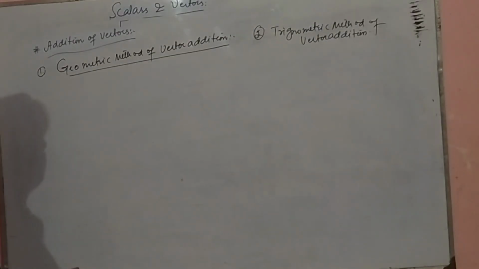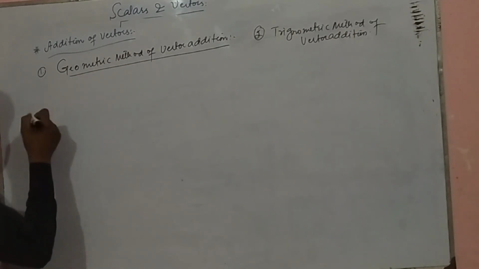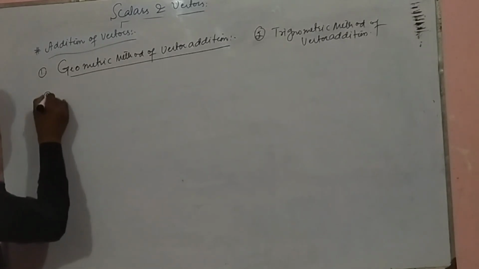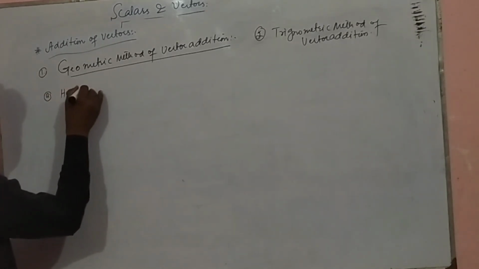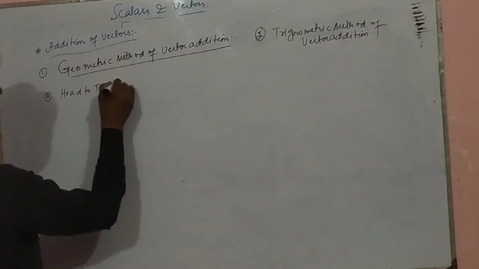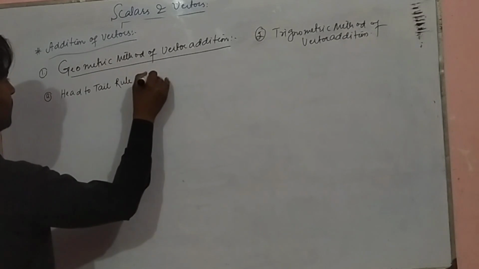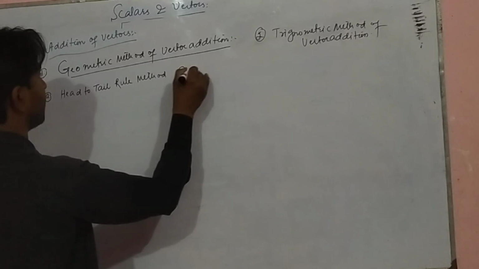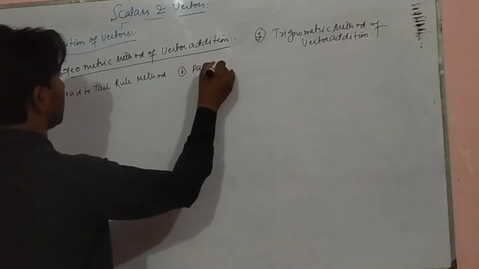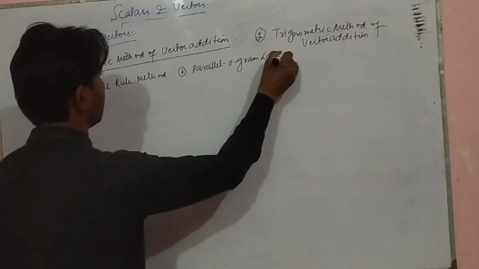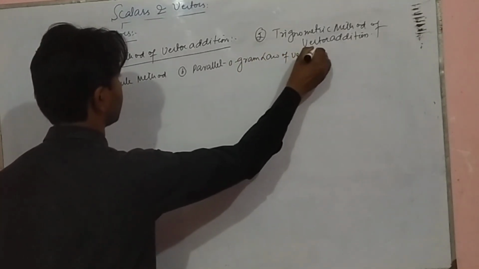The geometric method can be divided into sub-rules: the head to tail rule method of vector addition, and second, the parallelogram law of vector addition.